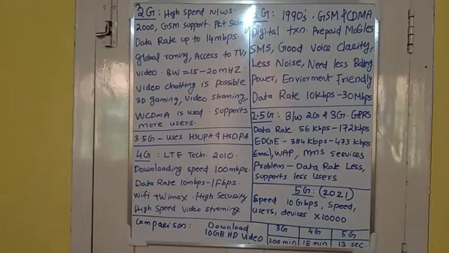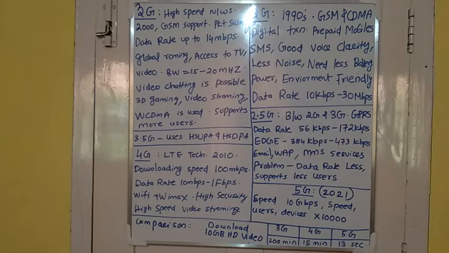Our next topic is second generation networks or 2G networks. It was introduced in the 1990s. It uses GSM and CDMA technology. It supports digital transmission. Prepaid mobile phones were launched in this period. It supports SMS. It has good voice clarity and less noise. It needs less battery power. It is environmentally friendly, and the data rate is 10 kbps to 30 kbps.